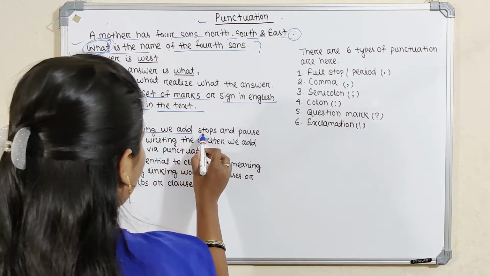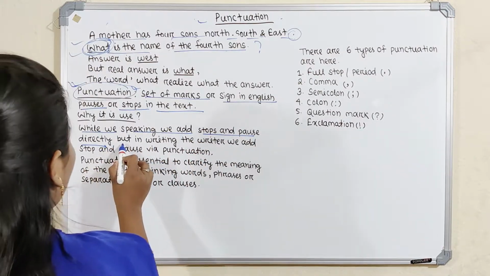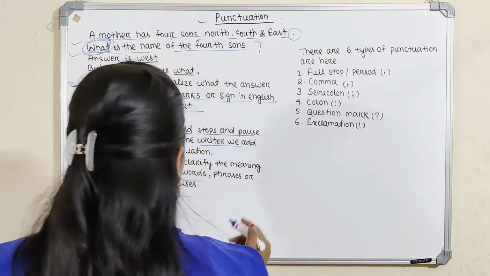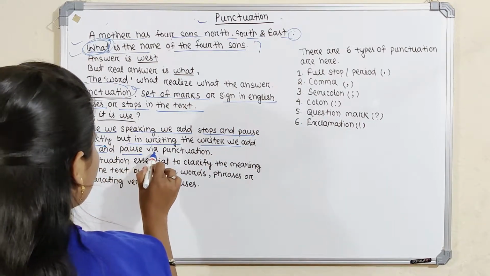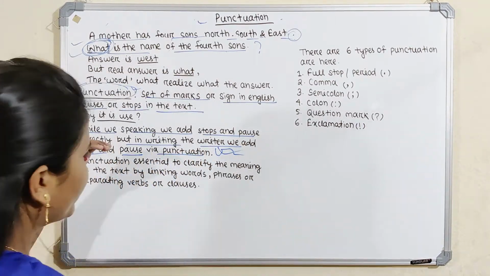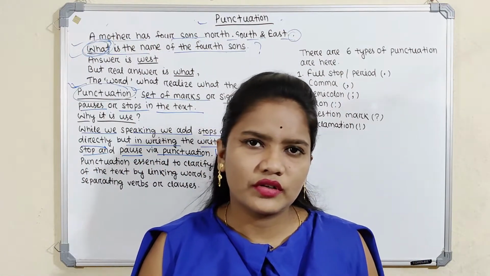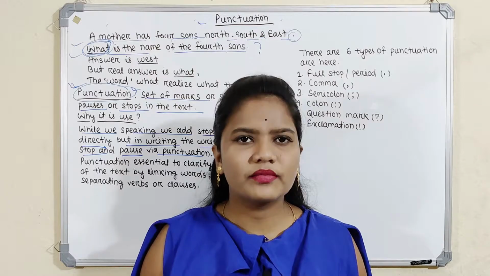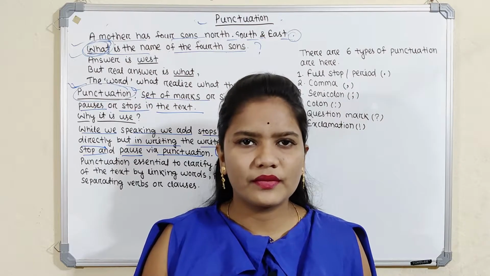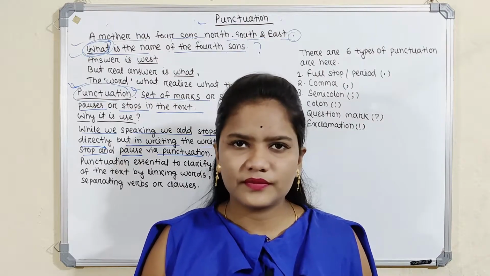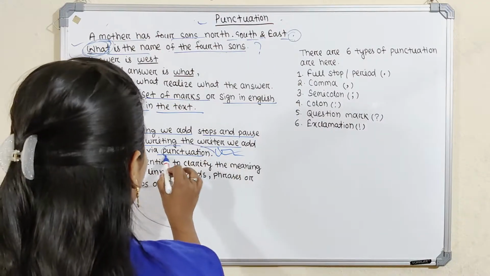While we speak we add stops and pauses directly, but when the writer is writing we add stops and pauses via punctuation. Without stops or pauses we cannot start anything, because whatever we start we have to understand easily. So for the pause and stop we use punctuation.